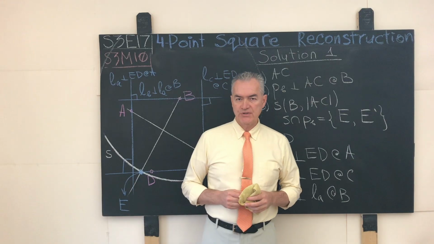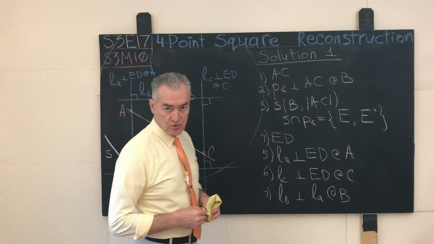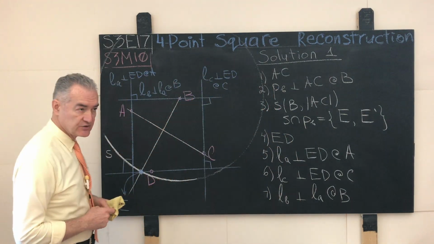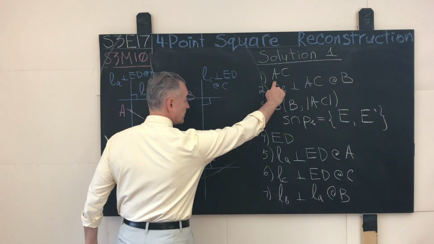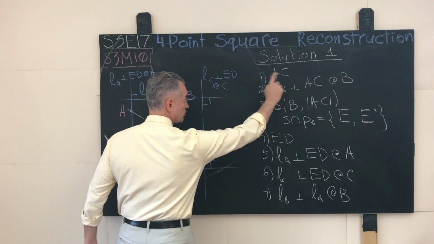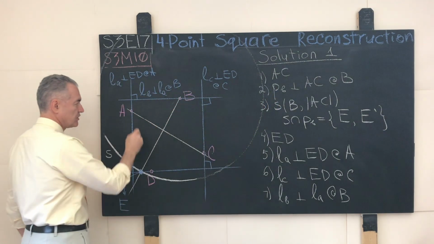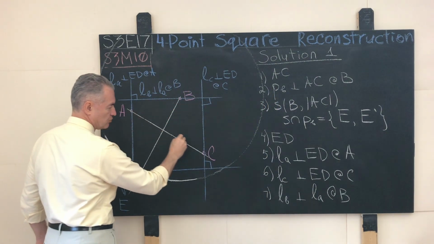Given the four distinct points A, B, C, and D according to solution 1 in our algorithm, as a first step, we draw the straight line through the points A and C, assuming that the points A and C belong to the opposite sides of the square. That straight line AC is shown in white over here.